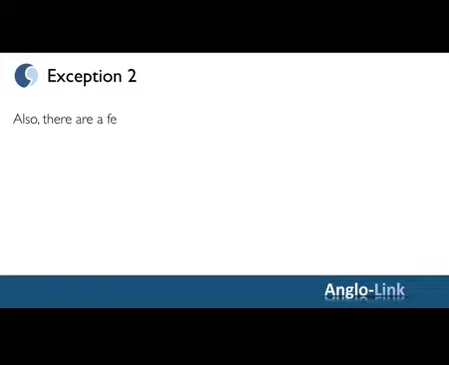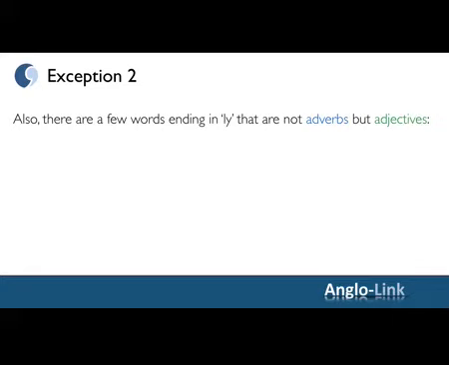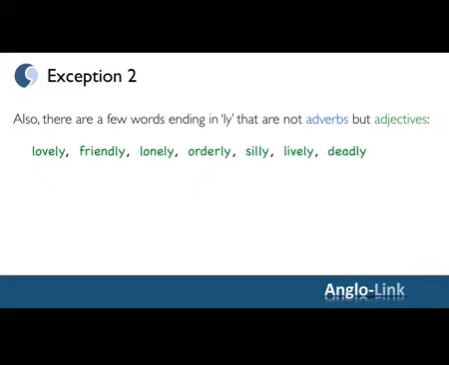Another exception is that there are a few words ending in ly that are not adverbs but adjectives. Some examples are lovely, friendly, lonely, orderly, silly, lively, deadly, timely.